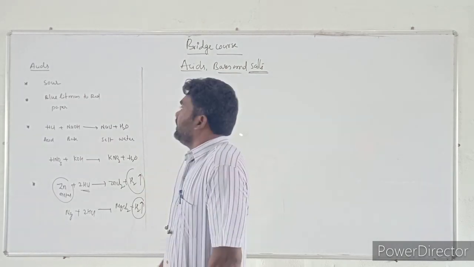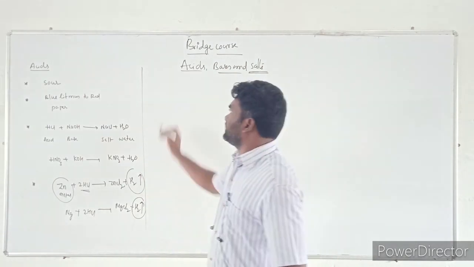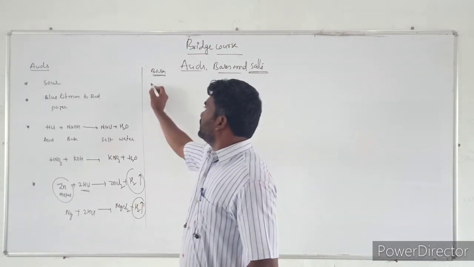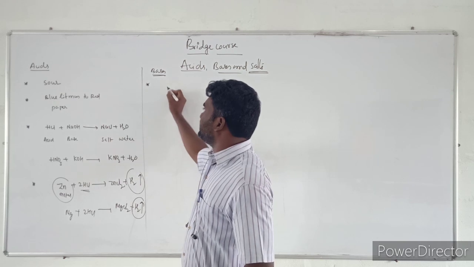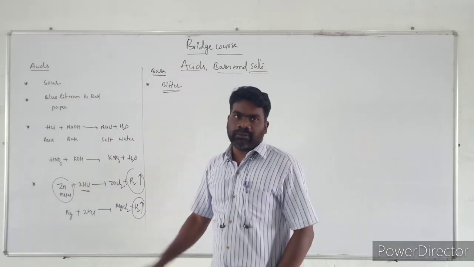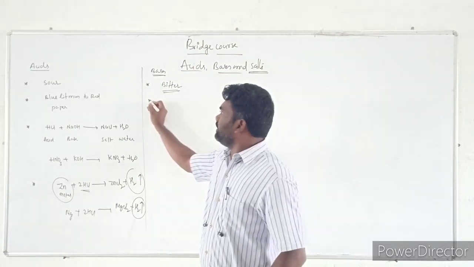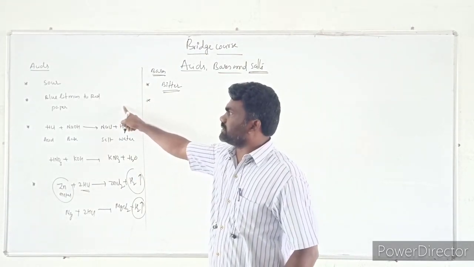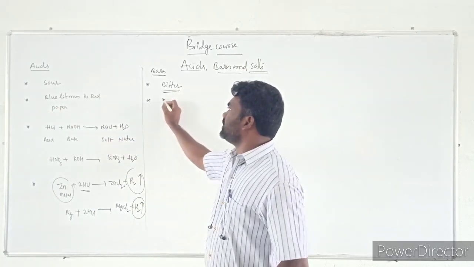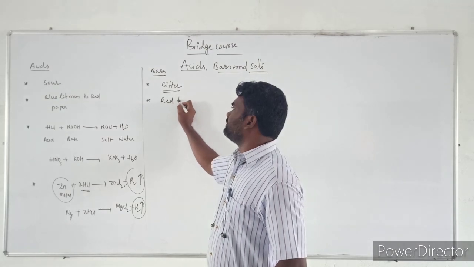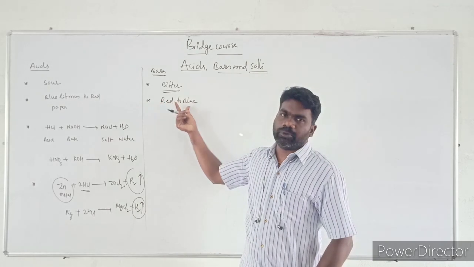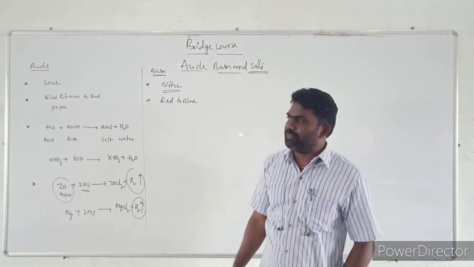Now let us look into the characteristic properties of bases. The first point regarding bases is that bases are bitter in taste. Another important point, opposite to acids: acids turn blue litmus paper to red, whereas bases turn red litmus paper into blue. It is a characteristic property of bases.